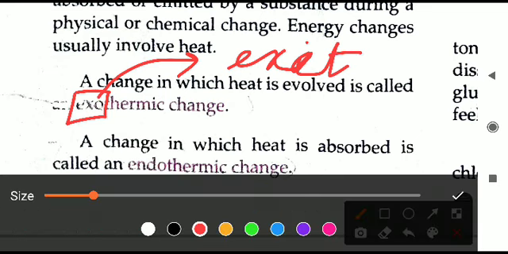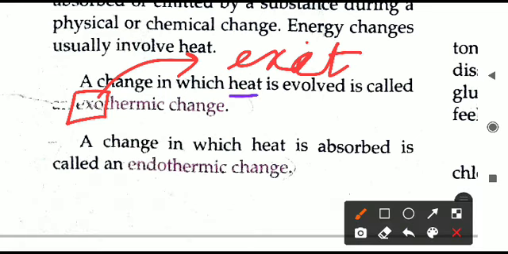The same thing is happening in this reaction also. Heat is going away. Heat is released. Heat is evolved in the process. So heat is exiting the substance wherever the change is happening. That is why we say it is an exothermic change. This is just a trick so that you will not confuse between exothermic and endothermic changes.